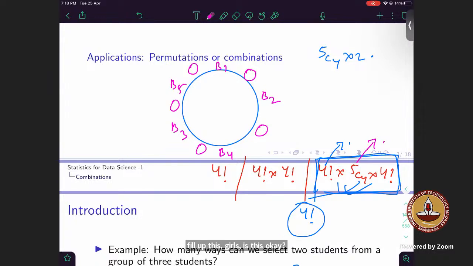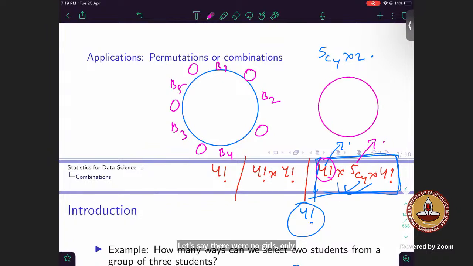Sir, then we are not taking the permutation of boys. Permutation of boys we already did, right? 4 factorial. We are arranging them in 4 factorial ways, right? Let's say there were no girls, only boys were there. There were 5 boys.